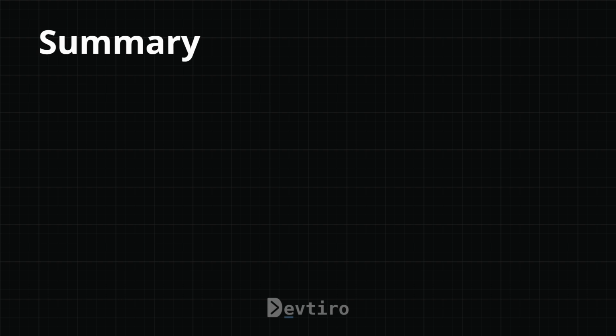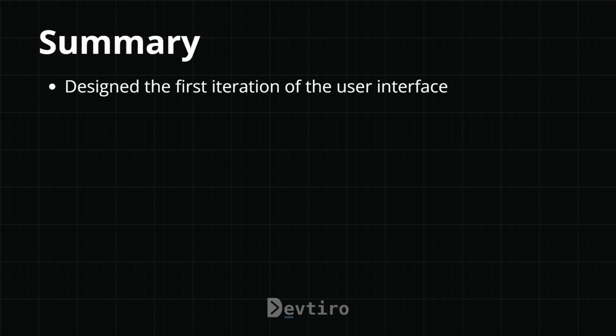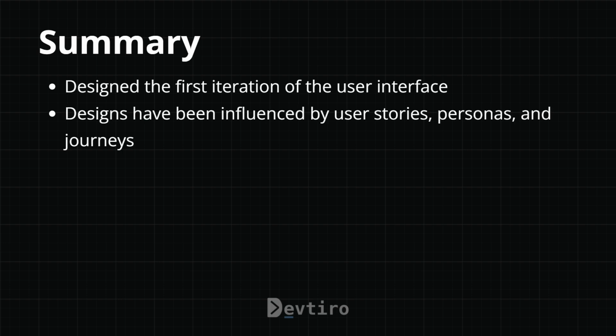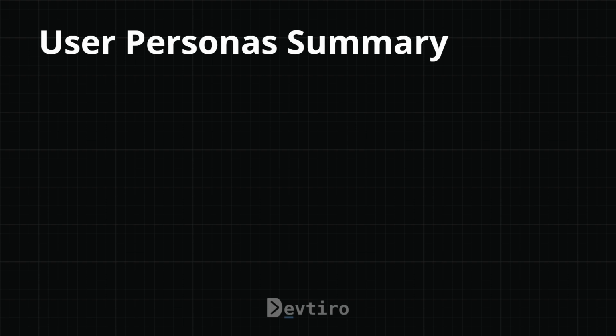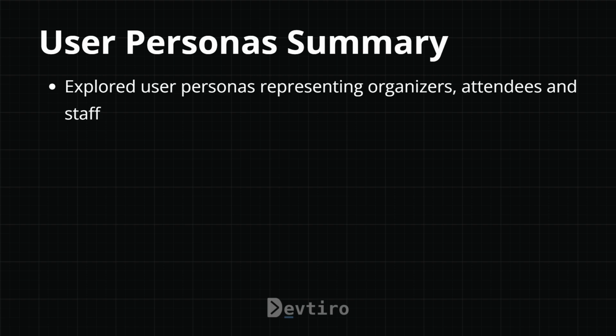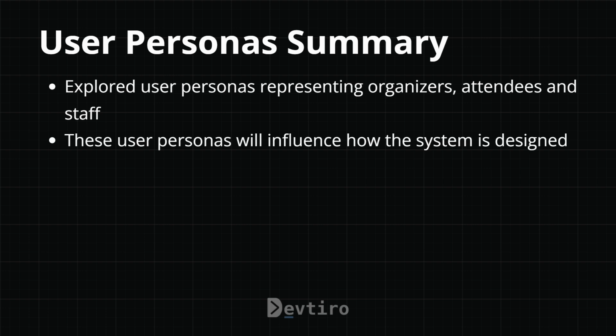So in summary, we've designed the first iteration of the user interface. The designs have been influenced by user stories, personas, and journeys. So let's recall what we've achieved in the user interface design module. In user personas summary, we explored the user personas representing organizers, attendees, and staff. These user personas will influence how the system is designed.